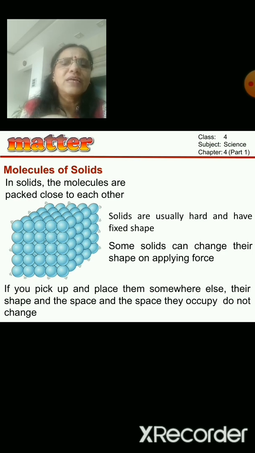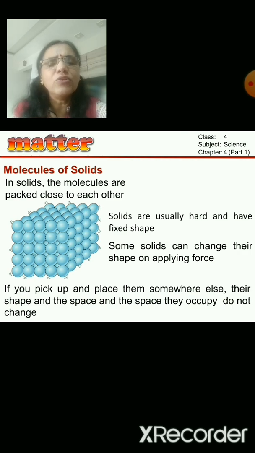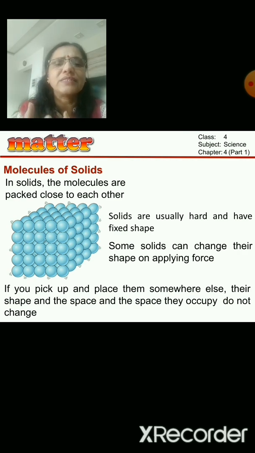Okay, and then if you want to put some more, will you be able to put? No. Why? Because all the space that is there in the box is all occupied with the marbles and they are packed. There is no space to move. So because of that you cannot add any more marbles in that.